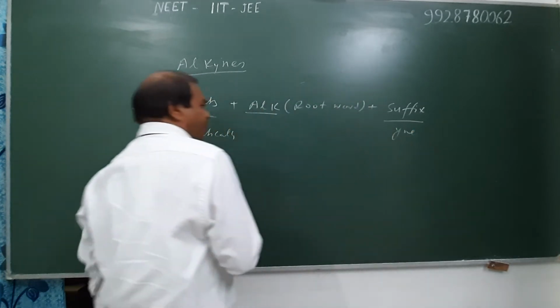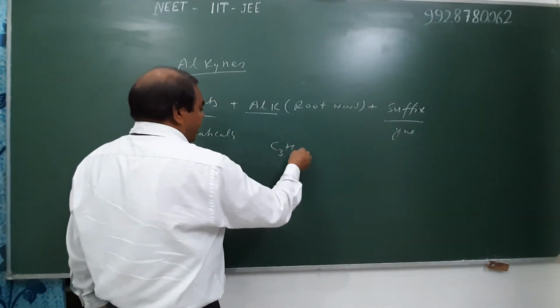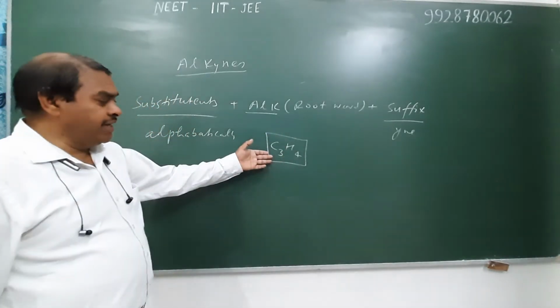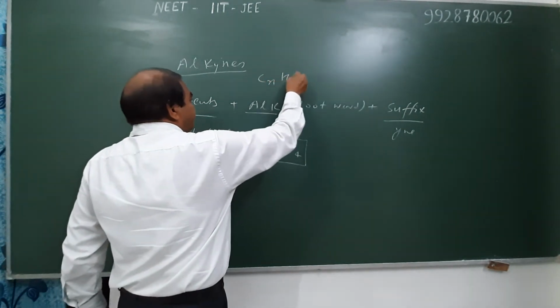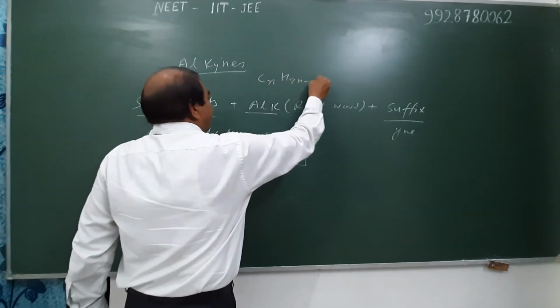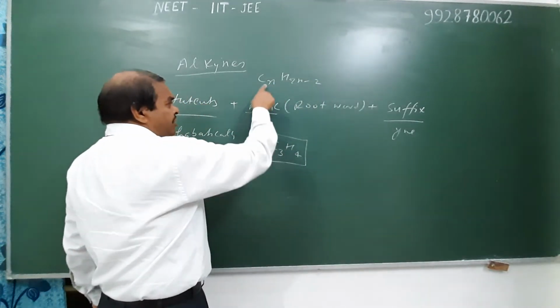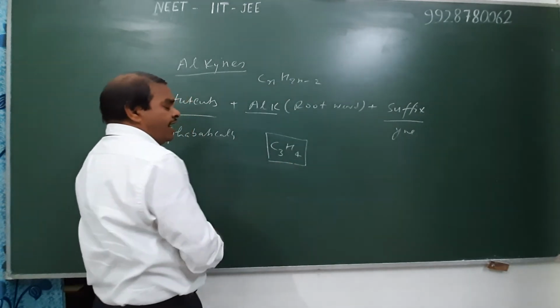For example, write the IUPAC name of this alkyne. First of all, we confirm whether the given compound is an alkyne or not. When we take n as 3, the number of hydrogen atoms is 4, and hence it is an alkyne.